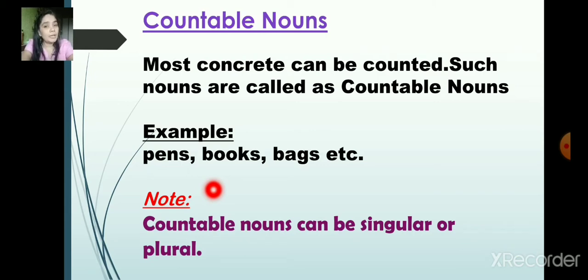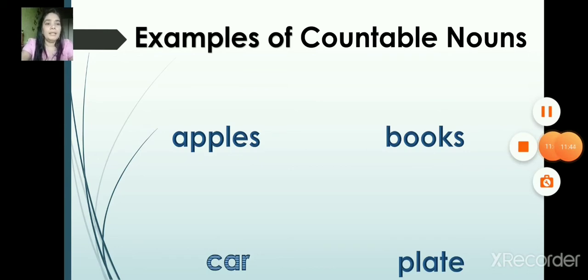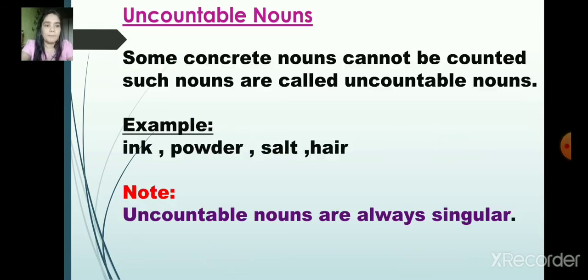If they tell you to identify the countable nouns, then name it as a countable noun. And countable nouns can be singular or plural. So it can be pen or pens. These are examples of countable nouns: apples, books, cars and plates.